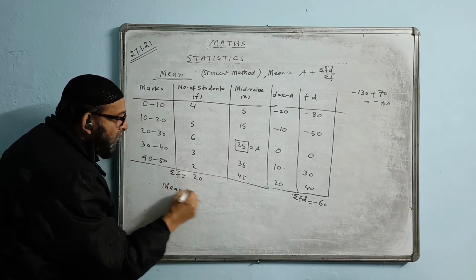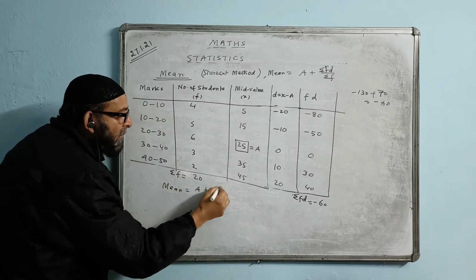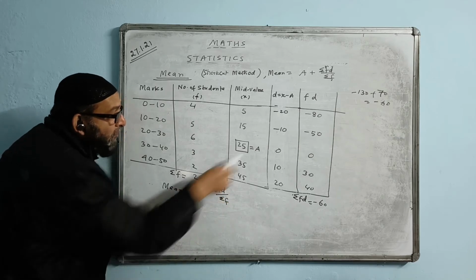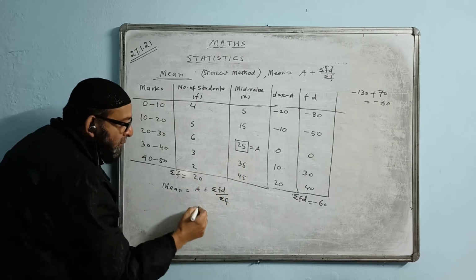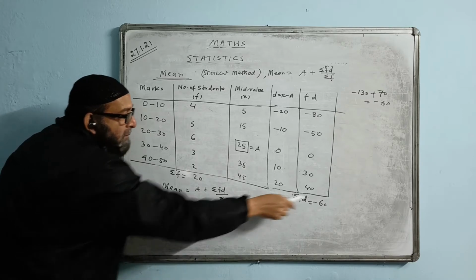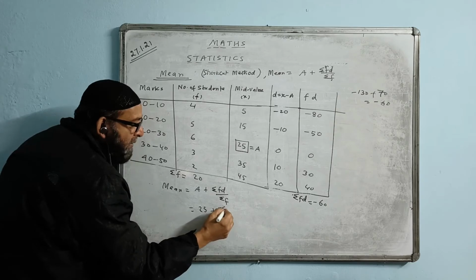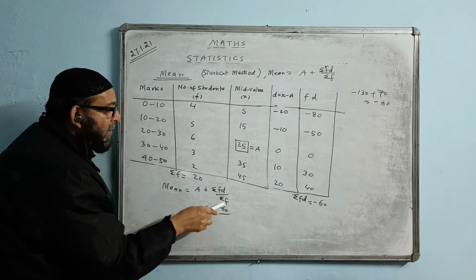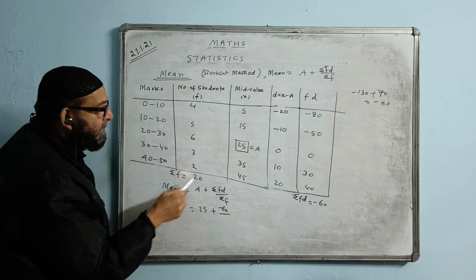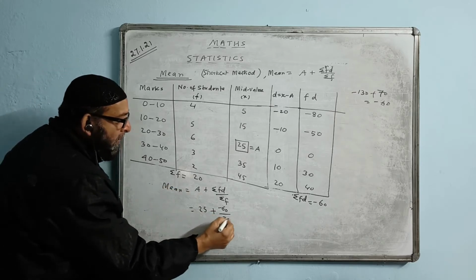Mean is equal to, you write the formula first, A plus summation FD by summation F. Putting the value of A. What is the value of A? A value is 25. Write 25 plus summation FD. What is the summation FD? Minus 60. Write minus 60 divided by summation F. What is the value of summation F? 20.